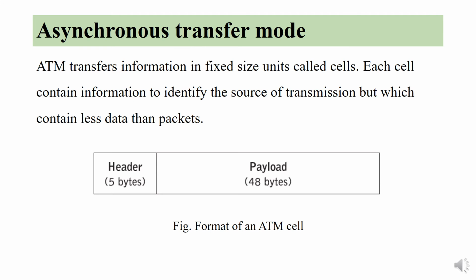Header is of 5 bytes and payload or data which is of 48 bytes. The header includes information to identify destination, path, channel, and also takes care of error control bits. Before sending ATM cells carrying user data, a virtual connection between source and destination has to be established.